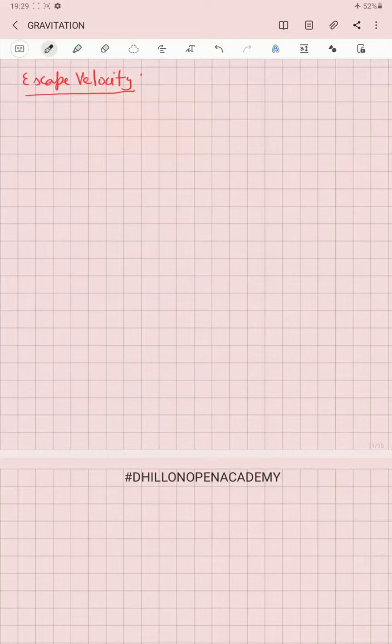Now we are discussing an important term called escape velocity. We know that if we throw anything vertically upwards, then it returns back to the point of throw. This is because when any object is thrown upwards, by providing it with a certain amount of kinetic energy, we are doing work against the force of gravity. So that is a negative work.